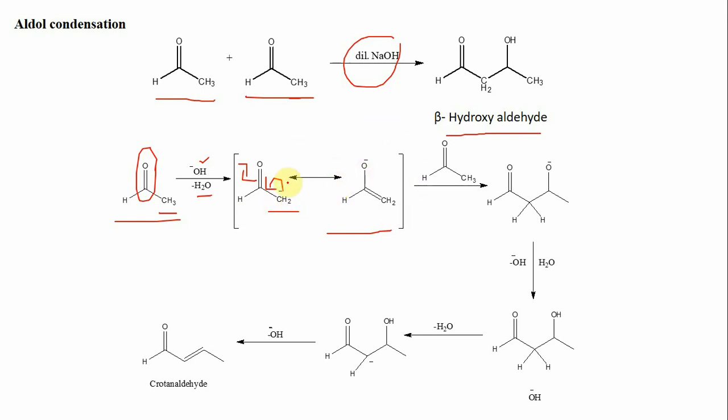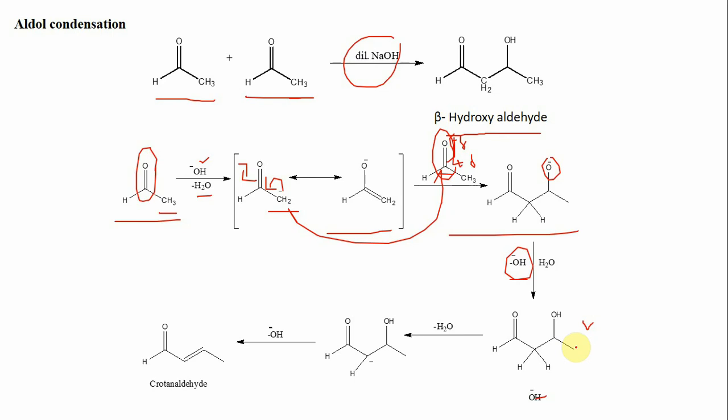Then in the next step, this carbanion which is formed as intermediate undergoes an addition reaction to this carbonyl group. Now in this carbonyl group, this oxygen is more electronegative than this carbon, so it carries a partial negative charge, and this carbon carries a partial positive charge. So this carbon with negative charge attacks this carbon with partial positive charge, and it undergoes an addition reaction to give this addition product. Then this addition product, in presence of water molecule, this O negative takes the H plus ion from water molecule, and this catalyst hydroxyl ion is again regenerated to give the corresponding beta hydroxy aldehyde, which is the aldol product.